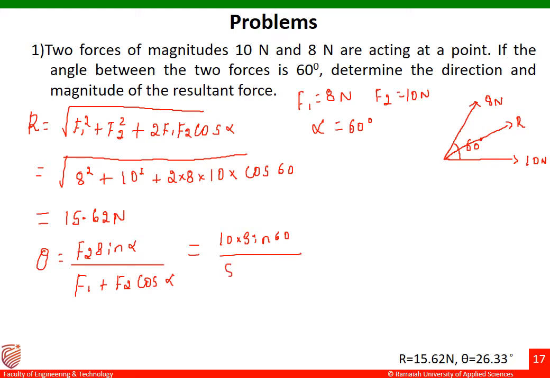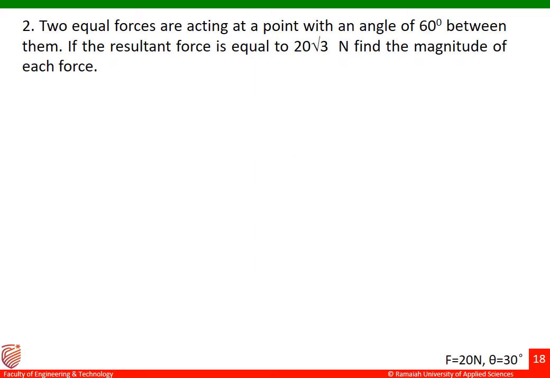10 into sine 60 degree divided by F1, which is 8, plus 10 cos 60 degree. So by substituting this and solving this, you are going to get the answer for theta as 26.33 degrees. Okay.